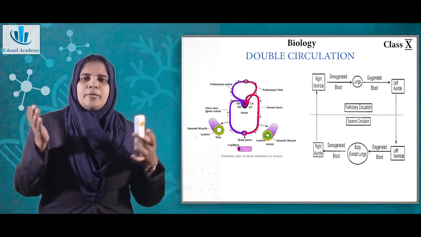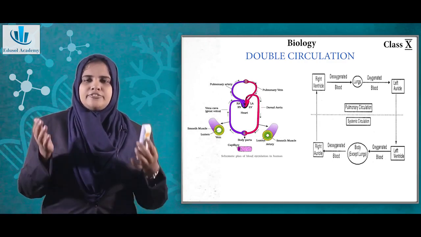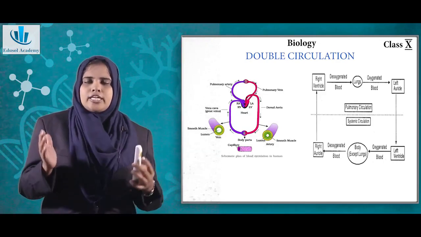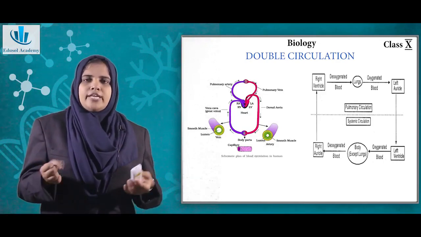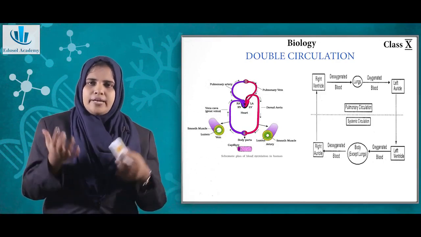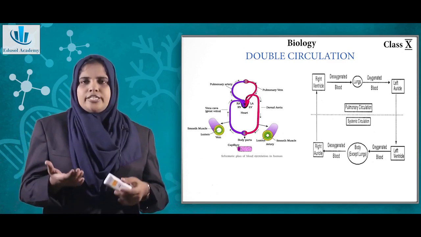So the impure blood reaches the right atria. Atria and auricle are the same. When the right auricle contracts, the blood flows into the right ventricle.